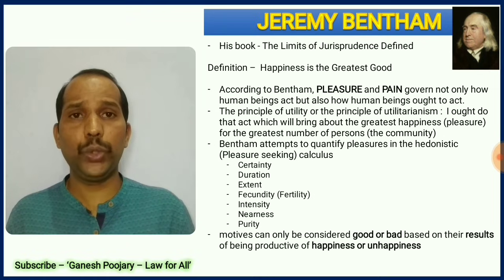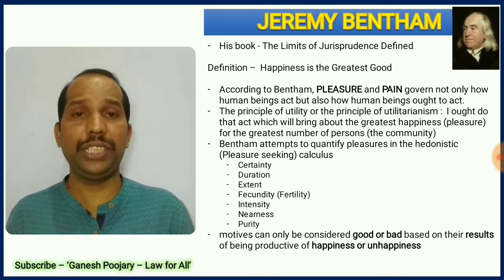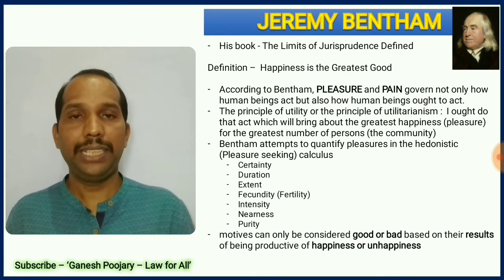His theory is also known as pleasure and pain theory, where he says pleasure and pain govern not only how human beings act, but also how humans ought to act. Now he is attempting to define or quantify the pleasure. For that, he brings a calculator called the hedonistic calculus or pleasure seeking calculator. He brings 7 important aspects in this calculator. They are certainty, duration, extent, fertility, intensity, nearness and purity.